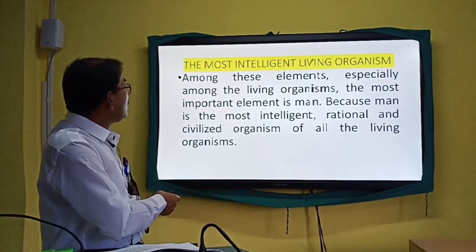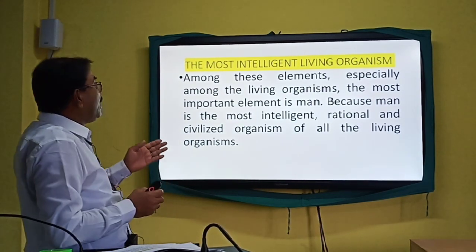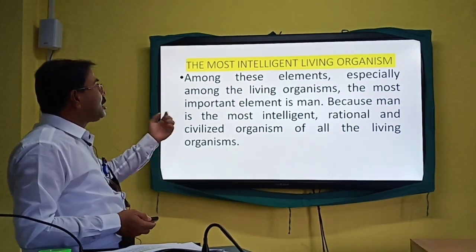Among all the elements in the environment, especially among the living organisms, the most important element is man.